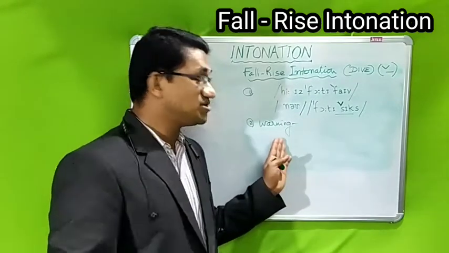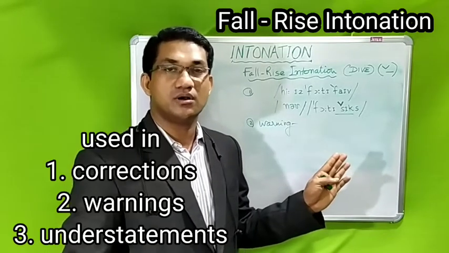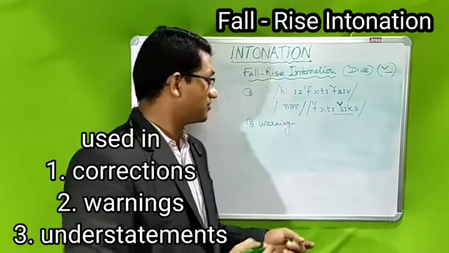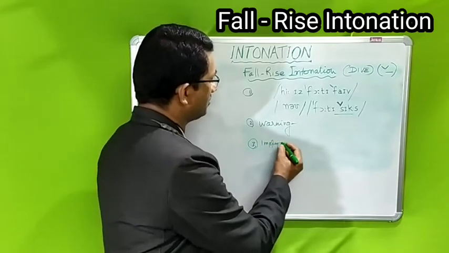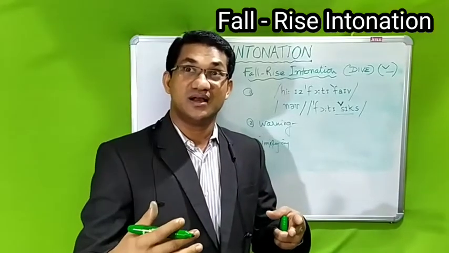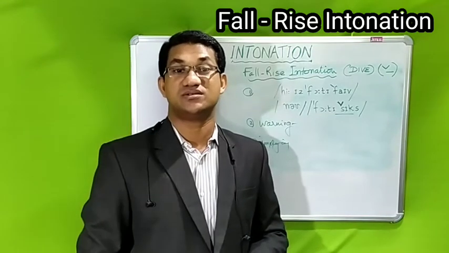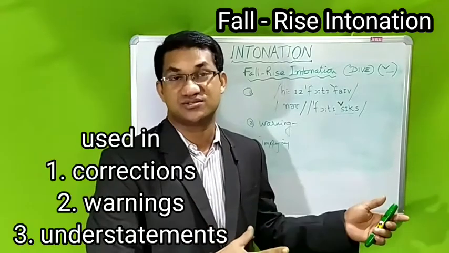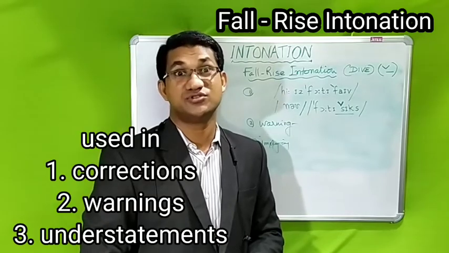So when you want to warn someone that if they don't do it in the proper way there is going to be some danger, we use the fall rise intonation. The third is when you want to imply or indicate something else, conveying an additional meaning, like insinuations, reservations or understatements. We say something, but we mean something else. In such contexts we use the dive.